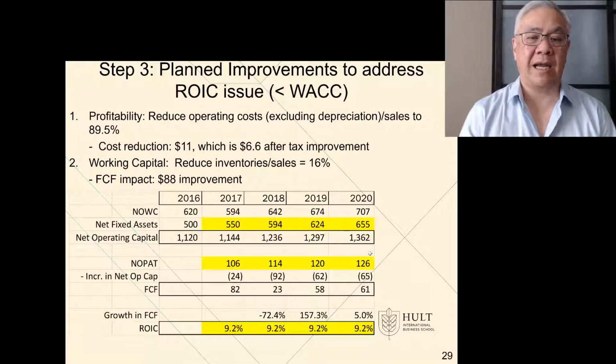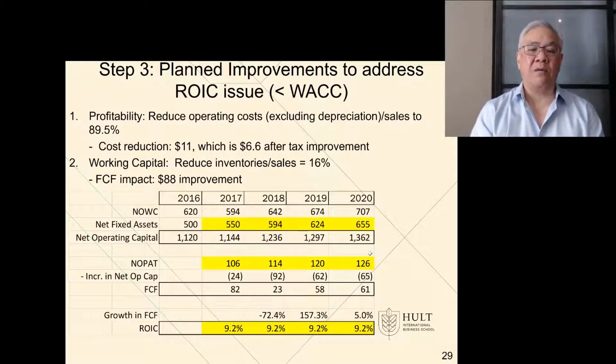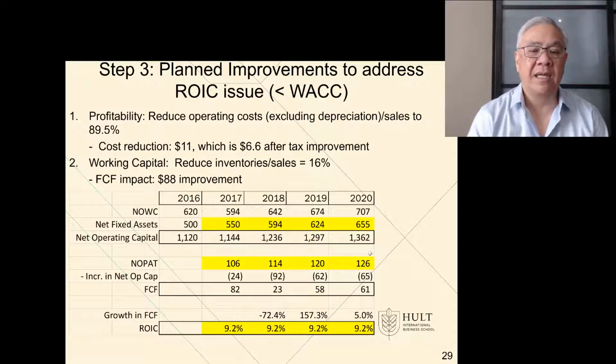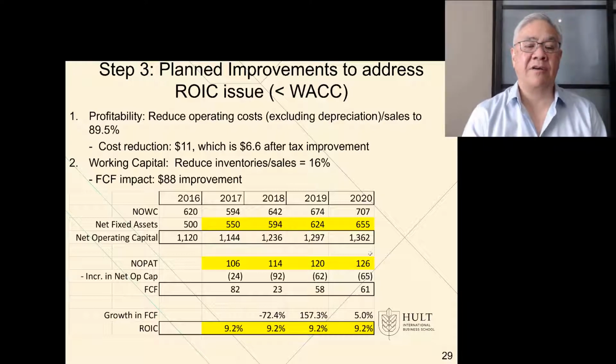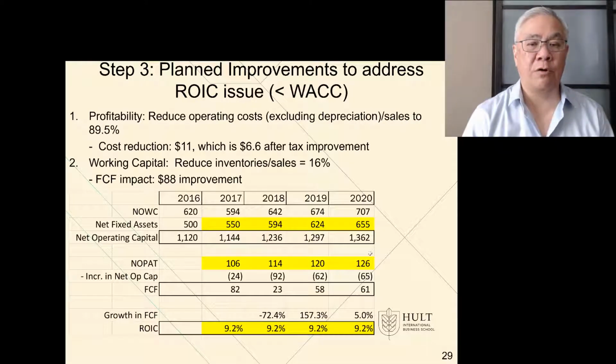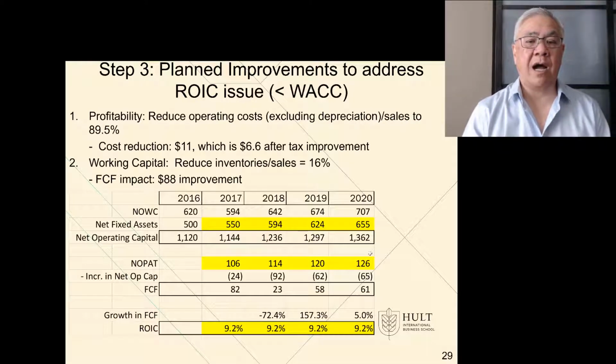So one way to illustrate it, and I won't have you do much of this, I'll just show how it would work, is let's say that rather than keep the assumption that we want to have the same assumptions as 2016, what if we allow ourselves to do something like have a cost reduction, where we could change our profitability by lowering operating expense? You may recall that our operating expense was 90%, but what if we drop that to 89.5%? Furthermore, what would happen if we could have our inventory to sales ratio be 16% rather than 20%?